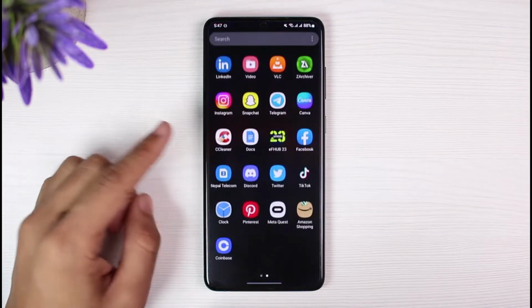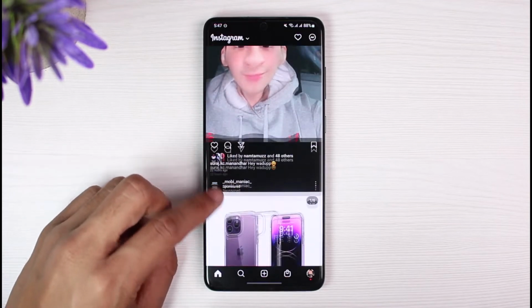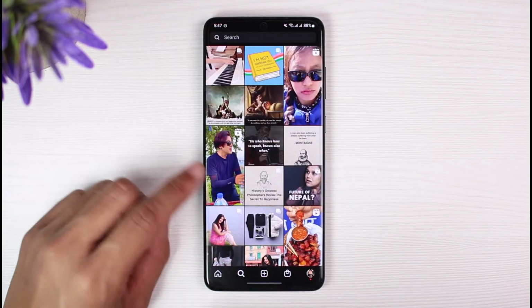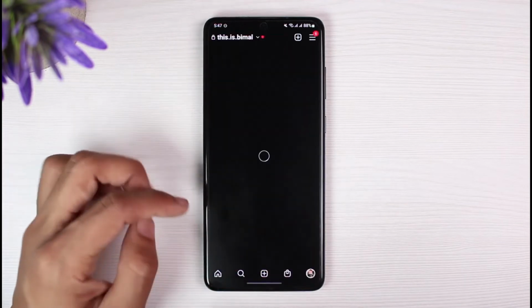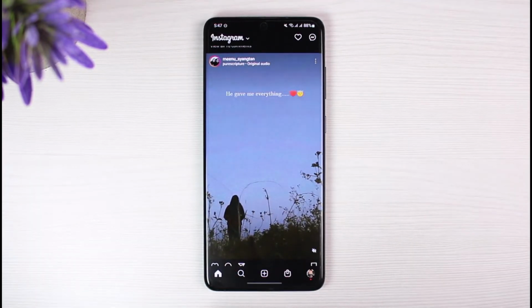Now let's say that you opened up a new account on Instagram, you're scrolling through Instagram as well, but you notice that you're not being able to actually go ahead and listen to any of the video sounds which you have. For example, if I just go ahead and open up a random video in this particular case over here. So let's say that this is one of those videos on which I'm not being able to hear or record any type of sound.